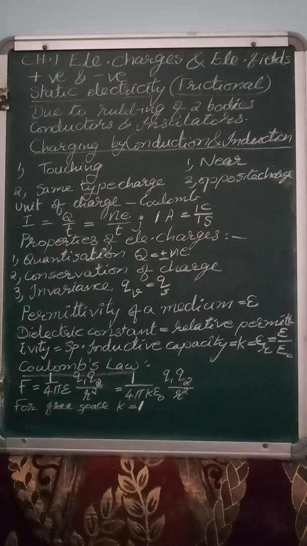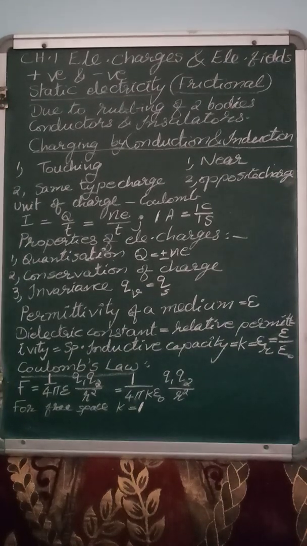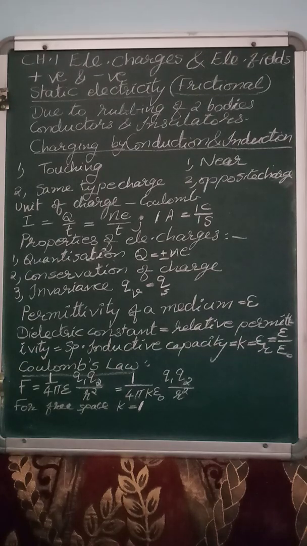So in conduction, you have to take another charged body with the same type of charge, but in induction, you have to take the oppositely charged body. So these are the main differences between charging by conduction and charging by induction.